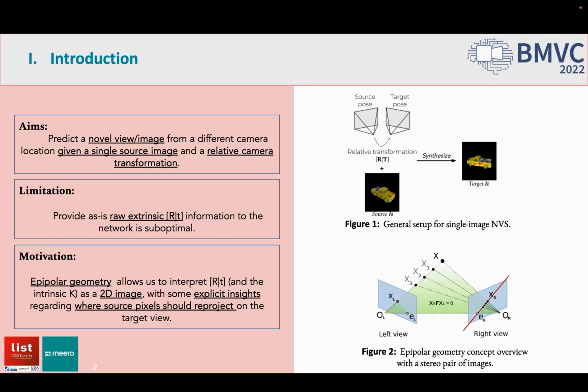Our motivation to design a new camera pose encoding is twofold. First, truly account for the geometrical transformation that occurred, and secondly, encode such pose in a way that its representation already contains some strong priors. For instance, by giving some clues on where a source pixel should be projected on the target image plane. In this way, epipolar geometry allows us to represent such camera pose transformation through pixel-to-line correspondences, as depicted in Figure 2.